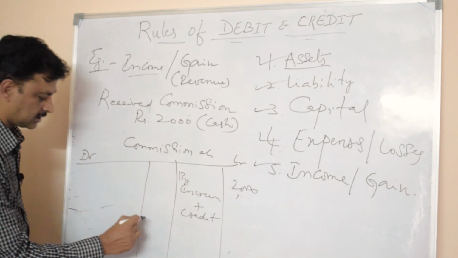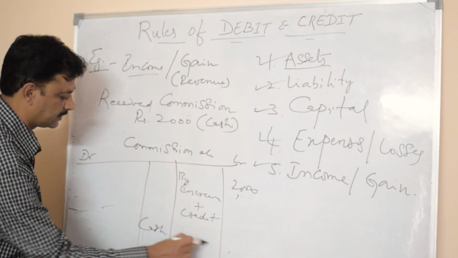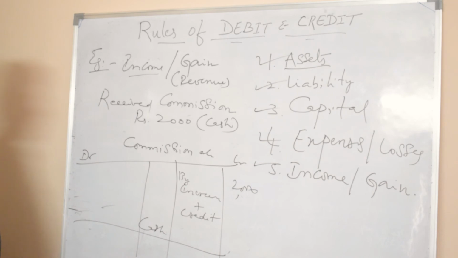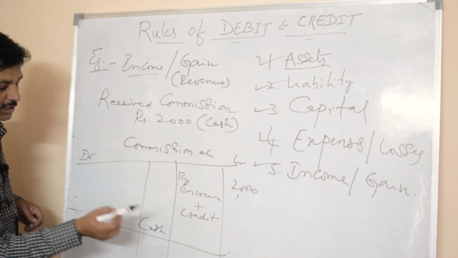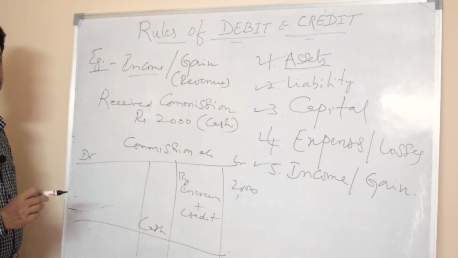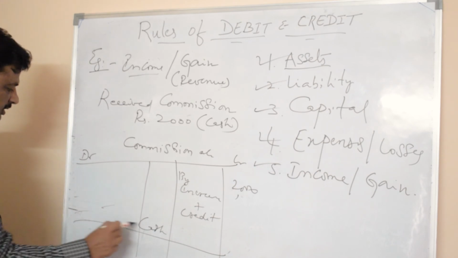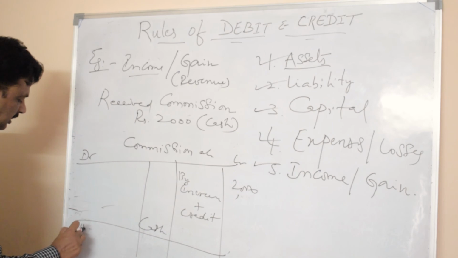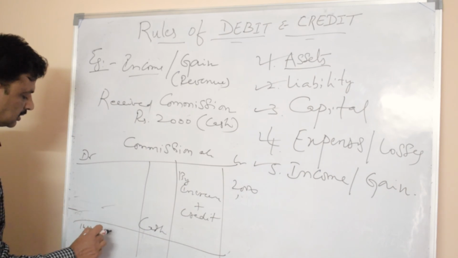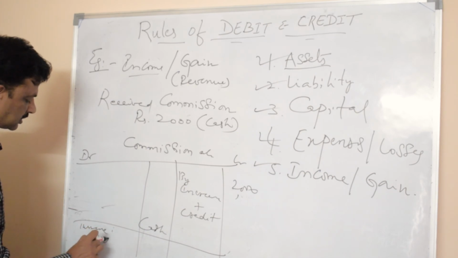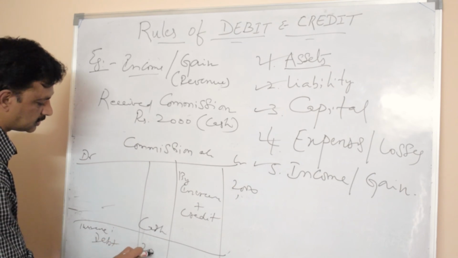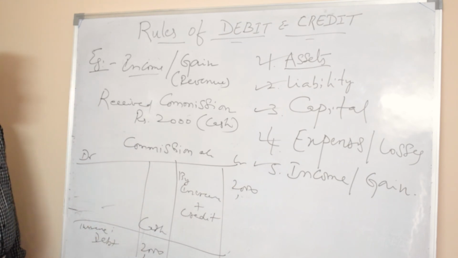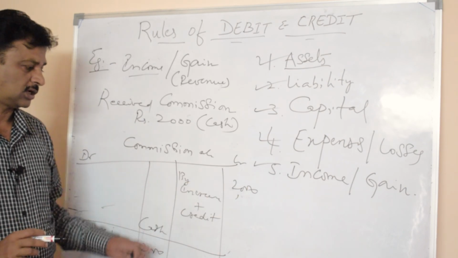Then the cash account: increase in cash, cash is coming into the business. Increase in asset is always debited. So cash is debited, 2000. So one journal entry will reflect in two ledger accounts like this.